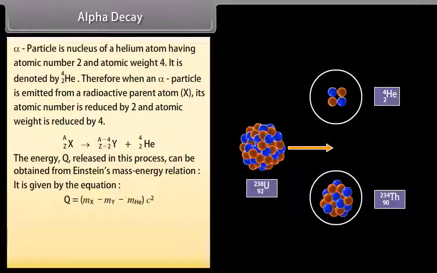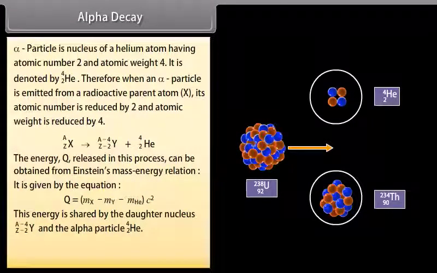Q is equal to (mX minus mY minus mHe) into c square. This energy is shared by the daughter nucleus and the alpha particle. For example,